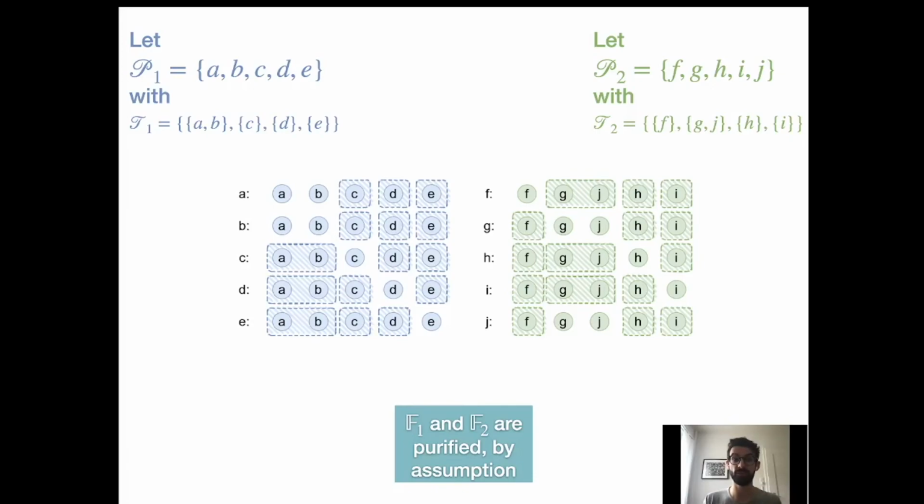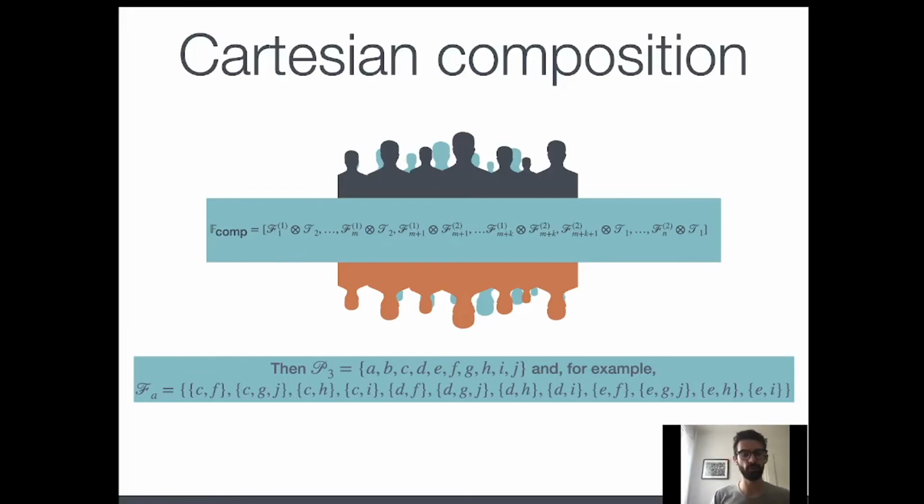The tolerated system for system P1 is given by the subset A and B, or C or D or E. This means, for example, that if AB fails, then we can have a guild made, for example, by C, D, and E. The tolerated system of the second system instead is given by F or G and J or H or I. We assume that the two asymmetric fail-prone systems are purified. This is essential.